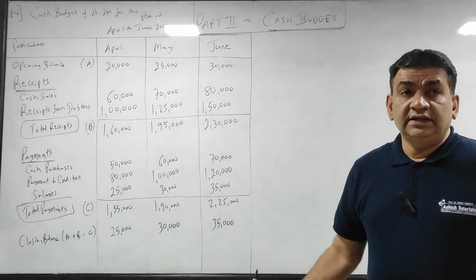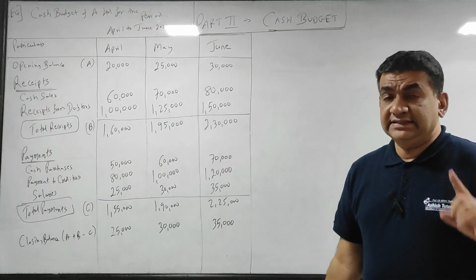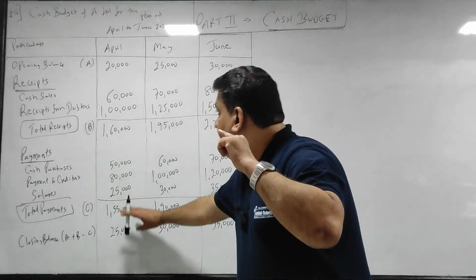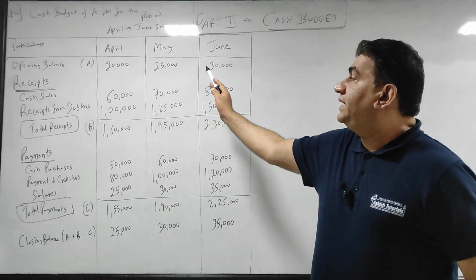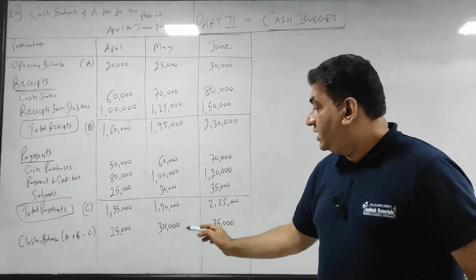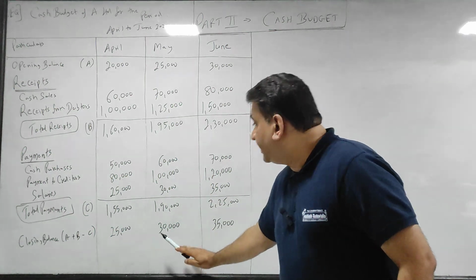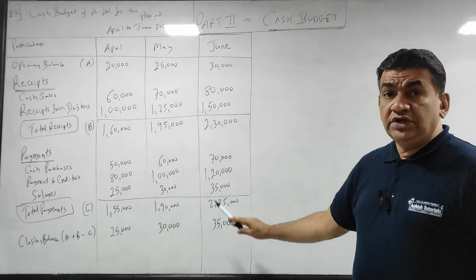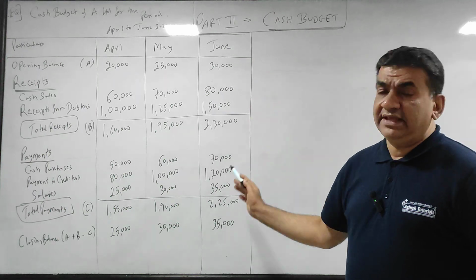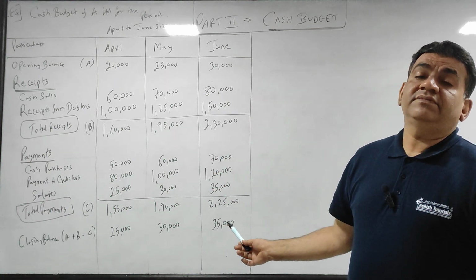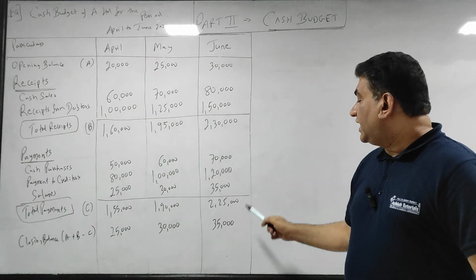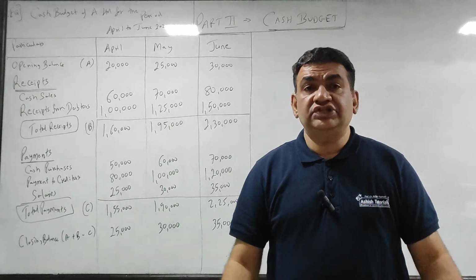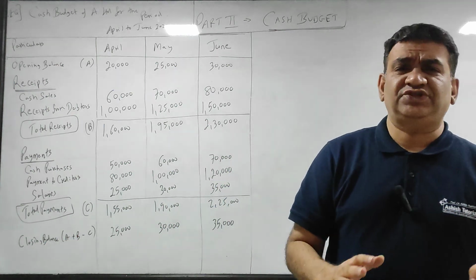Got it? Clear with this, guys? Closing of April becomes opening of May. Closing of May becomes opening of June. Closing of June will become opening of July, but question में खाली 3 months बोला है. Had we prepared July, this would have been opening of July. Got it, guys? So this is the concept of cash budget.